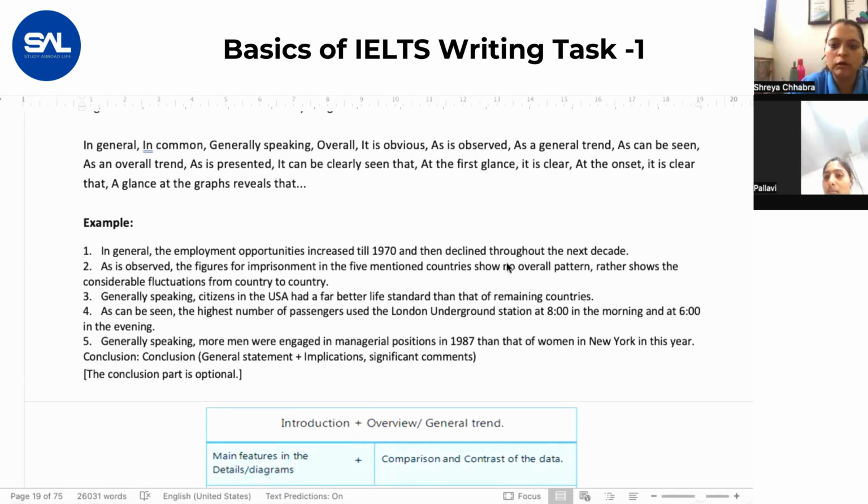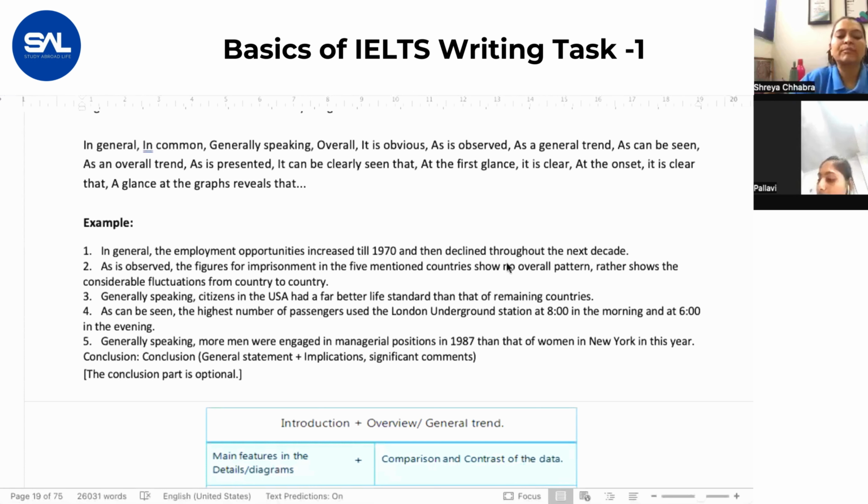And in the overview, as you have written previously, you don't have to write any numbers. Dates you can put up, but numbers you cannot. You can see some examples over here. In general also you can use, but overall is the most common one, and my recommendation is you should use overall only.